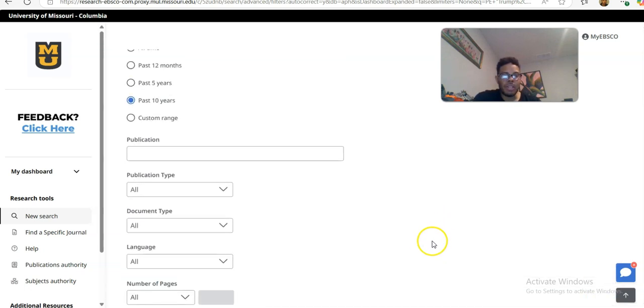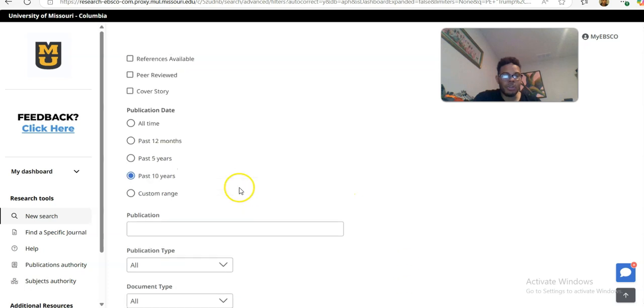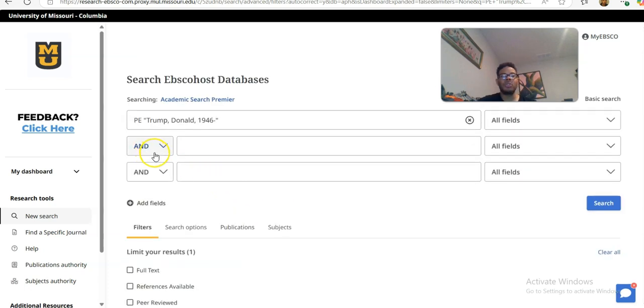I'm not going to mess with any of those right now, because what I do want to go back to is I want to focus on Boolean logic for a second. So AND, OR, and NOT, those are our Boolean limiters. You can see that right there.